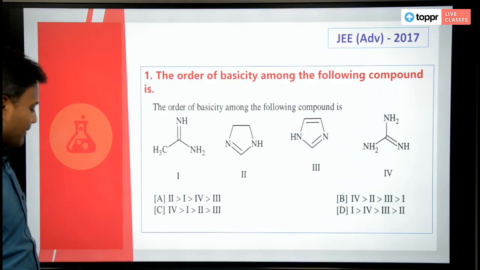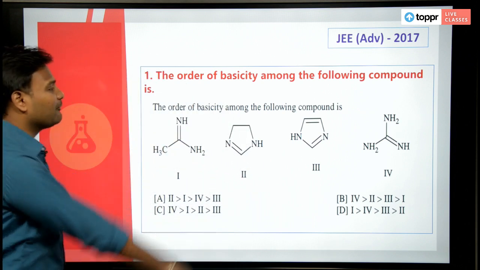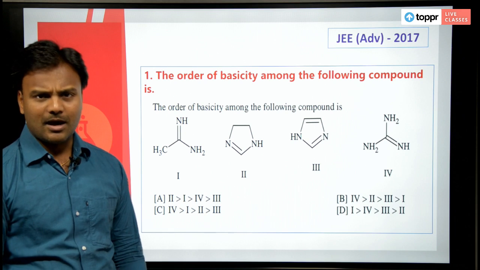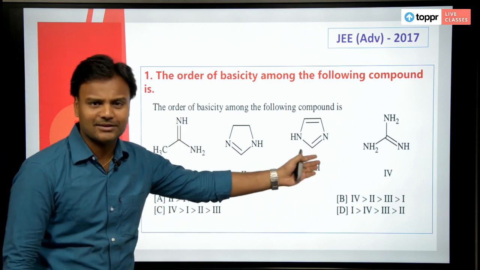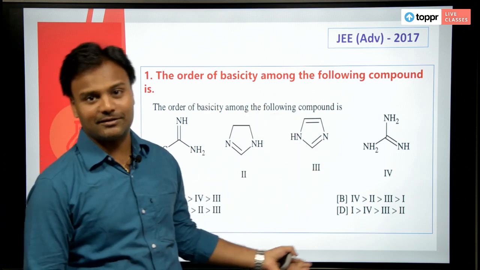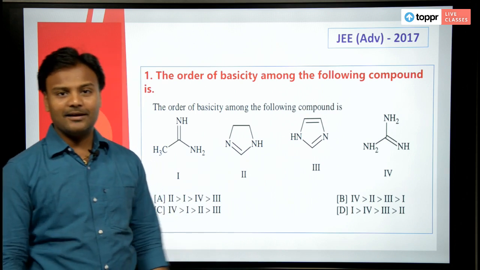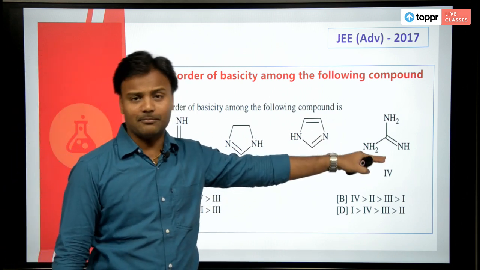Here we are: the order of basicity among the following compounds. Looking at the structures, you'll find nitrogen in each and every structure. Of course, the number of nitrogens varies, but there is nitrogen in every compound.